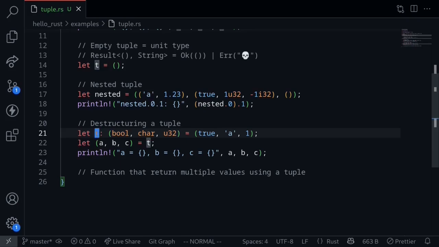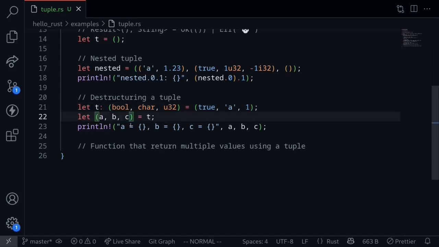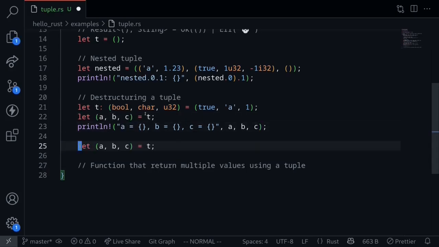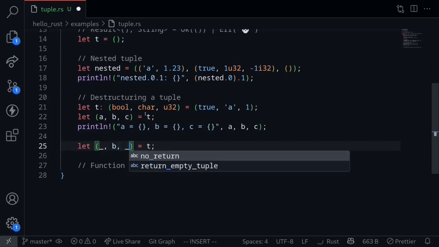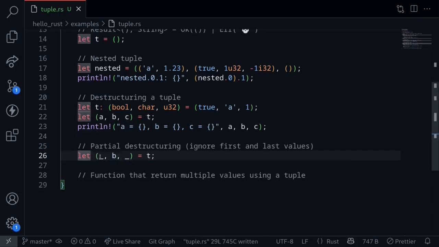But what if you wanted the element at index 1 and not the element at index 0 and 2? In this case, we can use the underscore to tell Rust that we don't care about the 0th and the second element in the tuple. So instead of declaring this as a variable a, we put an underscore here and an underscore here as well. This would tell Rust to ignore the first and the last value of the tuple.